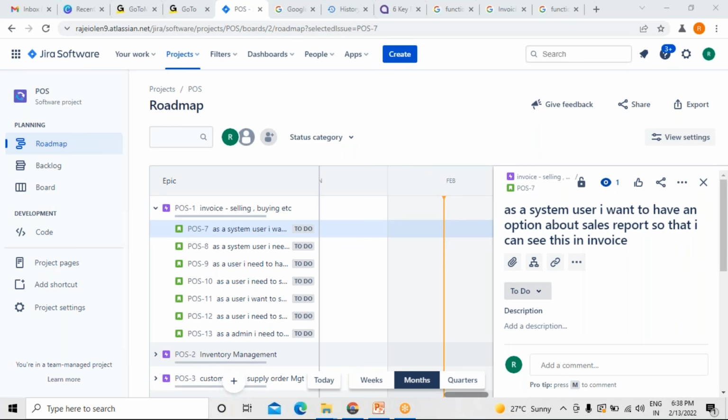what is the value we have to provide, right? What is the story point we have to give, because each and every user story must have some story points, right? For every user story we have to give story points. We have 24 user stories. For each and every user story we have to give story points based on